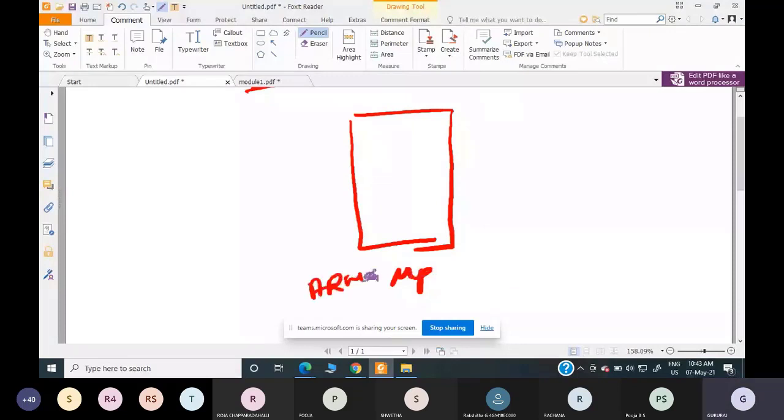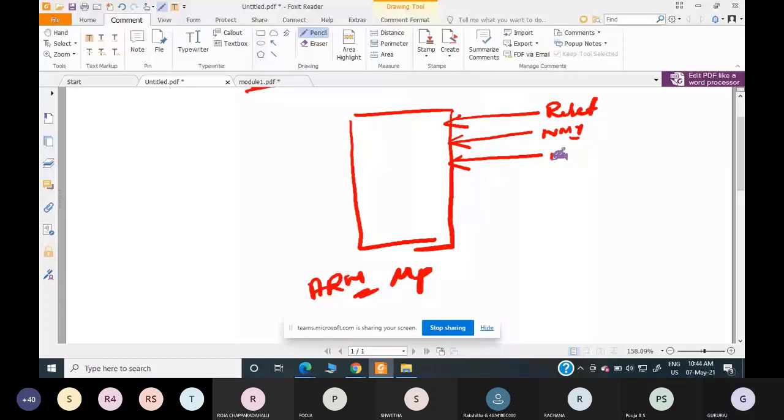Let's say it has three interrupts. We'll assume that it has only 3 interrupts for timing. Which are those interrupts? One is reset, next is NMI and next is hard fault. Let's say only 3 interrupts are required for this application, hence it only supports 3 interrupts.